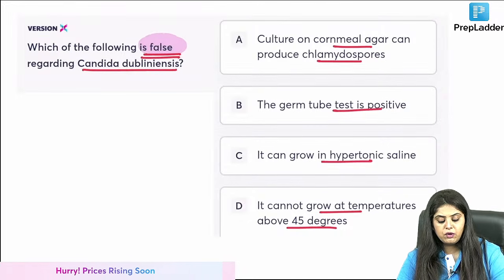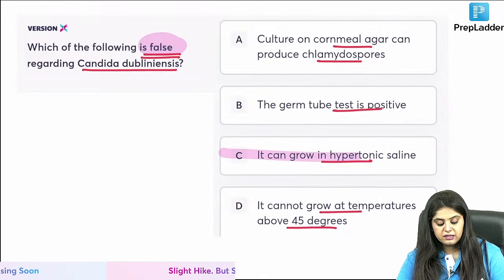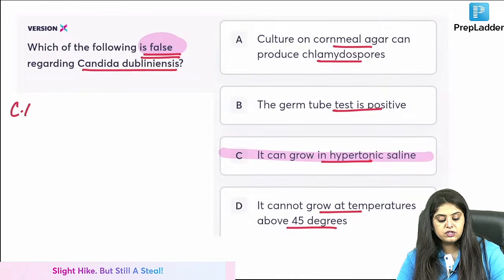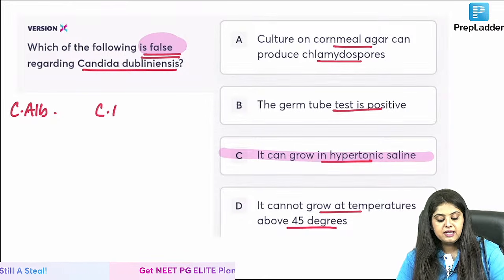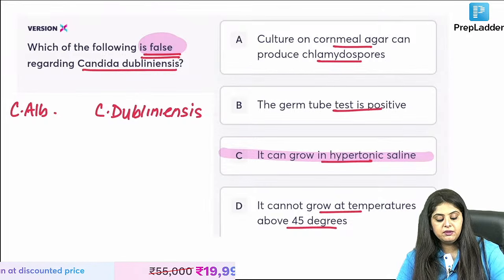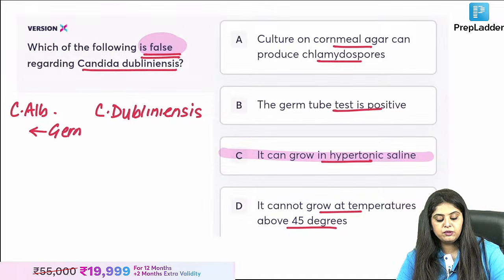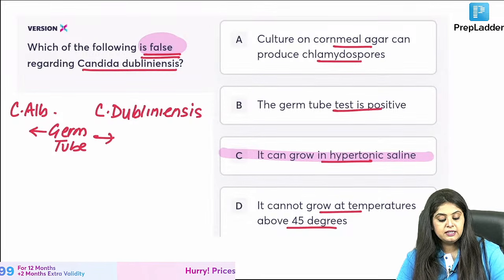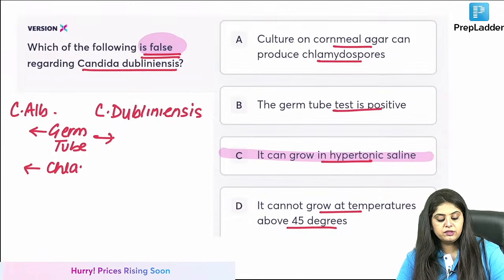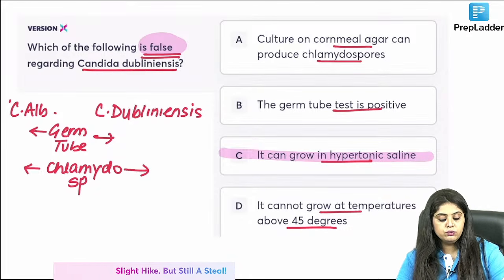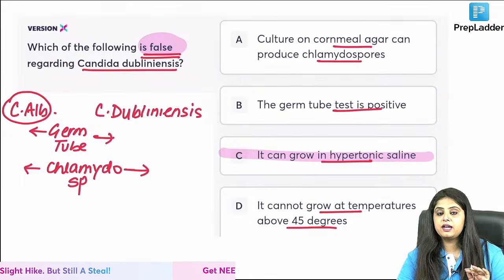See, I've asked you the false statement. So the false statement is this. I want to tell you that when you are differentiating between Candida albicans and Candida dubliniensis, you need to be very certain that number one, दोनों में germ tube test positive आने वाला है. Both positive. Then ma'am, दोनों में chlamydospores are going to come positive. That is also okay. So then to differentiate, who's the OG? The OG elder brother is Candida albicans.